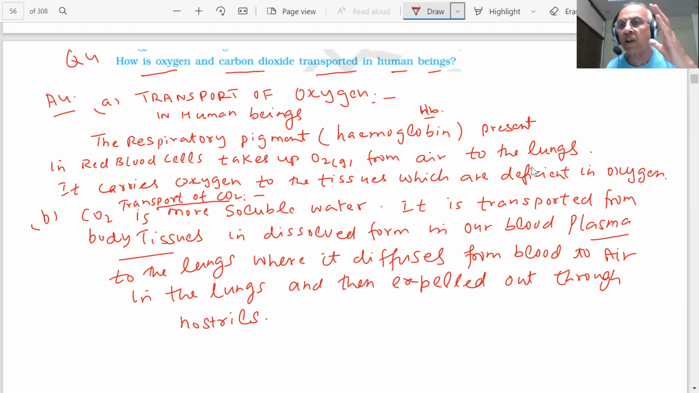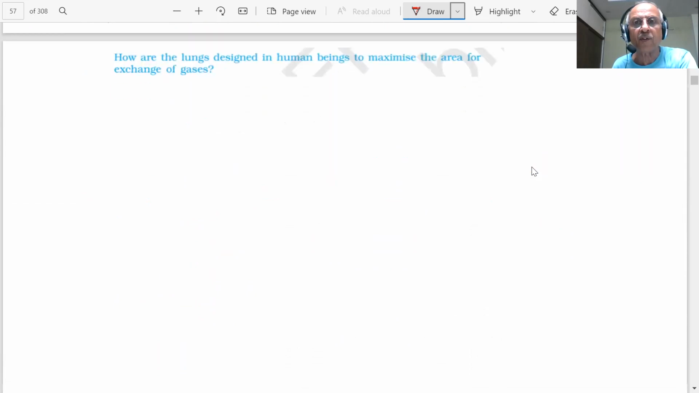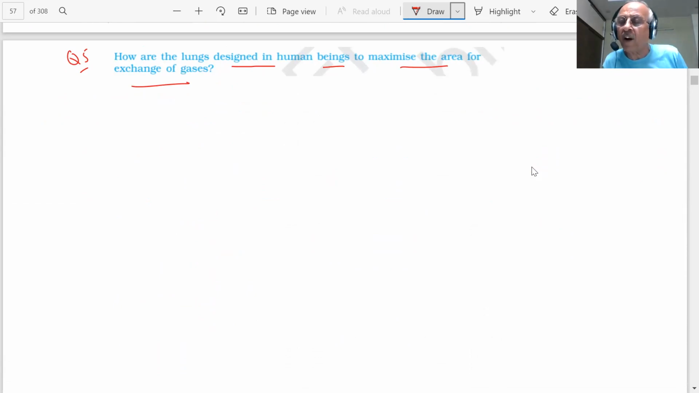Look, we are solving all the questions so that in the exam you can easily answer these questions. Very important, student. Next question is on the screen, student. How are the lungs designed in human beings to maximize the area for exchange of gases? Now you can see in the lungs, there is exchange of gases taking place. Oxygen in, carbon dioxide out. Inhale, exhale.